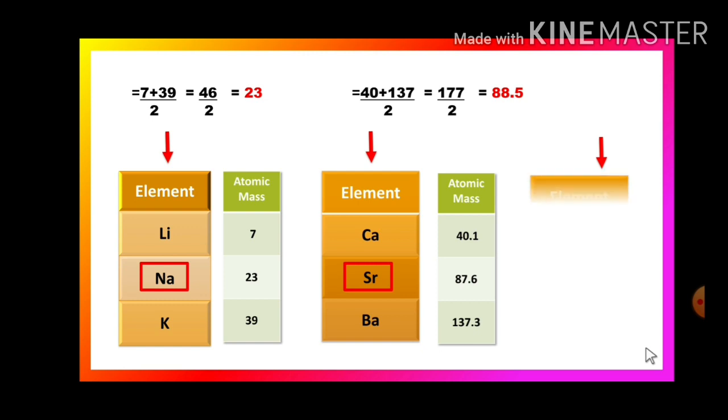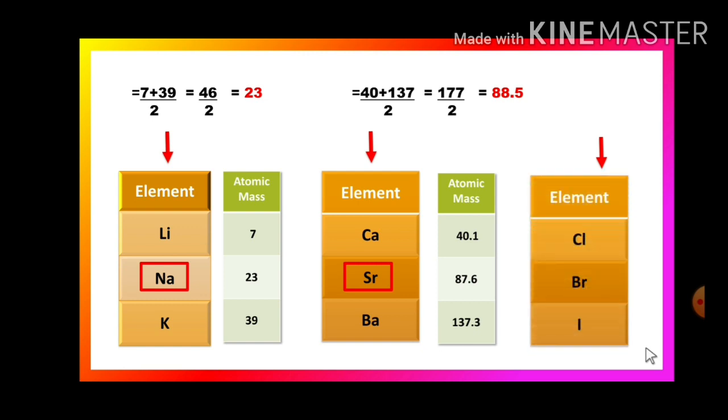Now here is the third triad: chlorine, bromine and iodine. You can refer to the textbooks and find out the atomic mass of bromine. So we got the values of the middle element in all three triads correct, but there were some drawbacks in Dobereiner's method. Dobereiner could find only three triads known at that time, that is only 9 elements. His method did not work for elements having higher atomic mass.